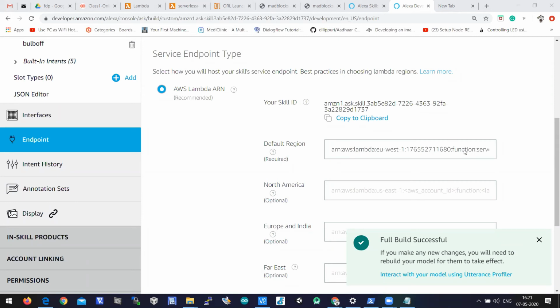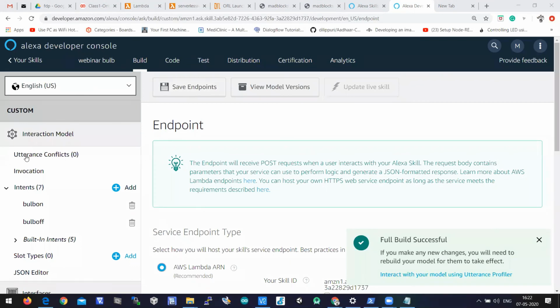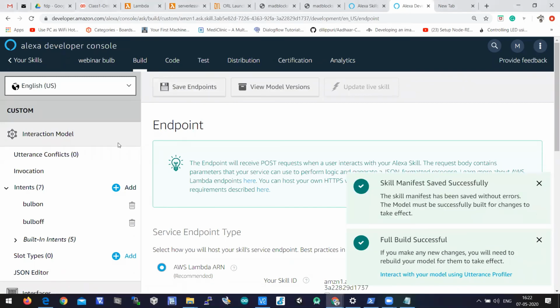When you're doing it for the first time, you'll get confused here and there because there will be a lot of copy pasting. And then you have to click on save endpoint, and then you need to build the model. After pasting the ARN, you need to build the model. Don't forget to click on save endpoint, and then build the model.